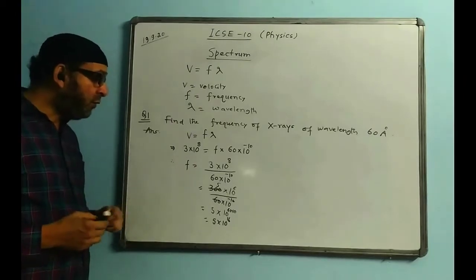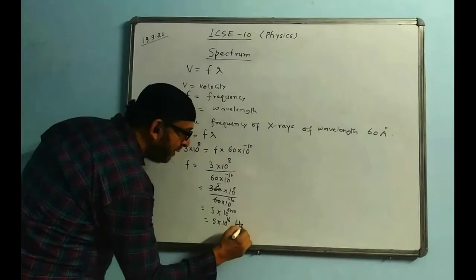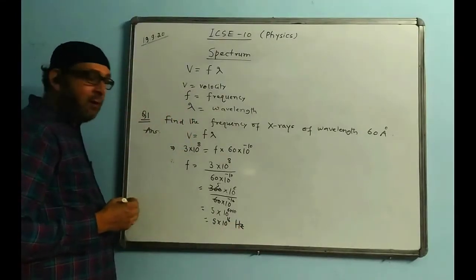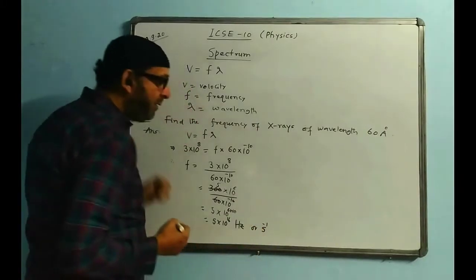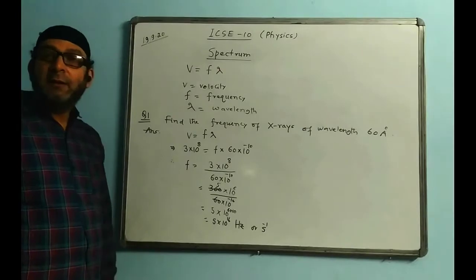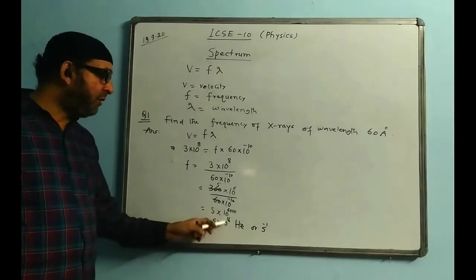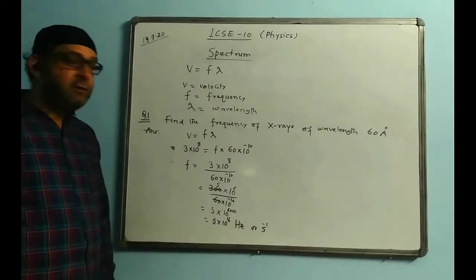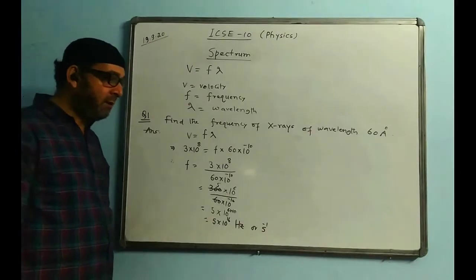And what should be the unit for it? Frequency unit is hertz, Hz. We write hertz, or we write s to the power minus 1, that is per second. So the best is hertz, Hz. The unit for frequency will become hertz. 5 into 10 to the power of 16 hertz. So that is the solution for this question. You may get this kind of question there.